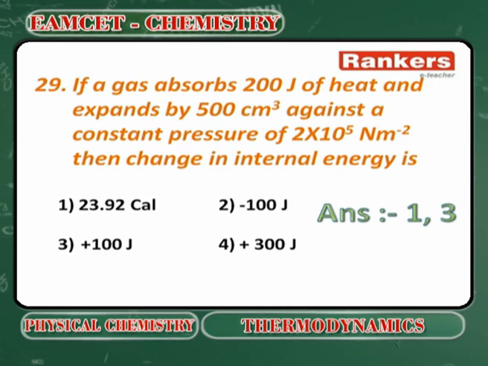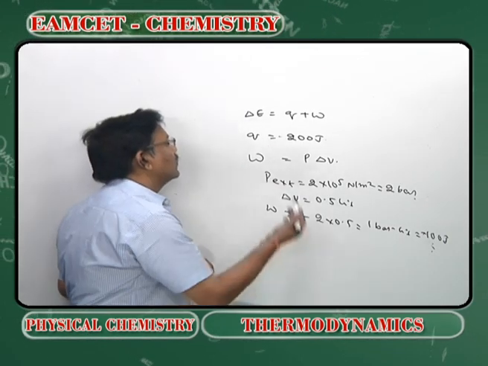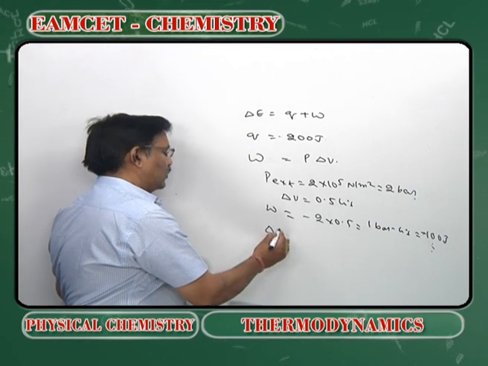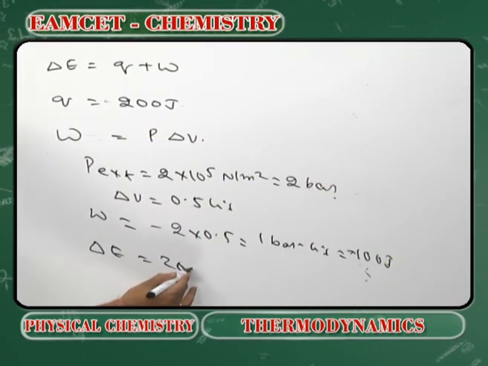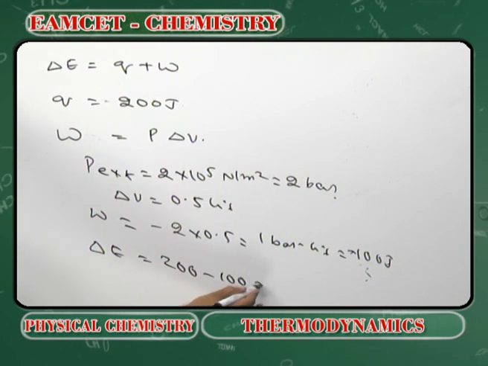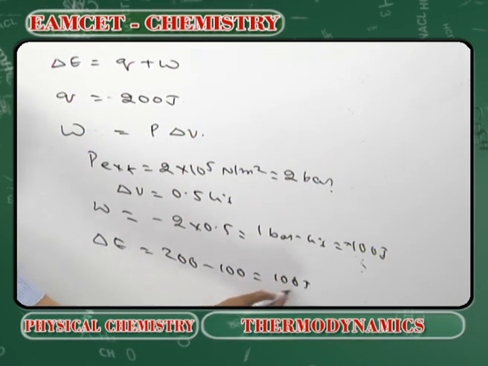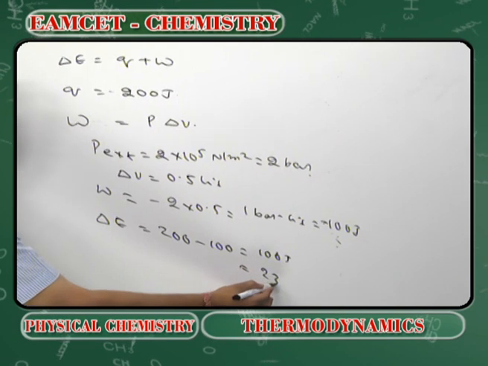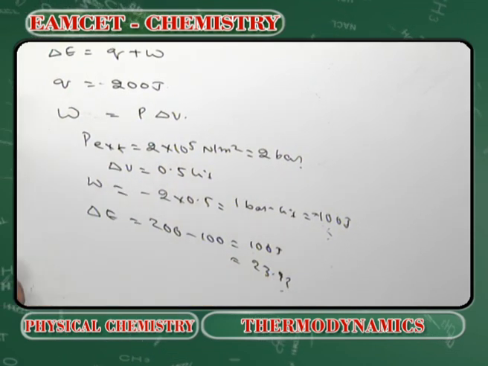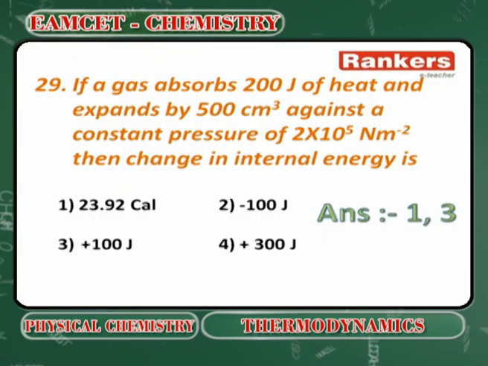Work is done by the gas, then total change in the internal energy: W is equal to minus 100 joules. What is delta E value? 200 minus 100 joules. This is also equal to 23.92 calories. So option 1 and 3 is the answer.